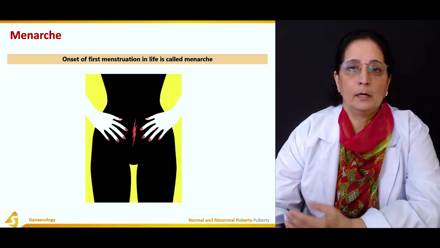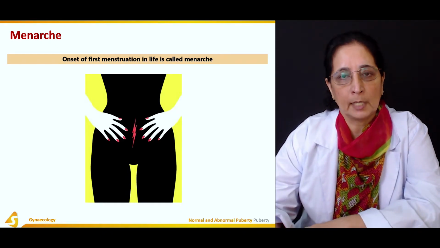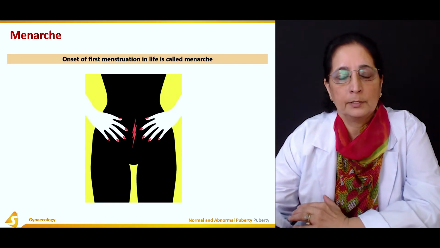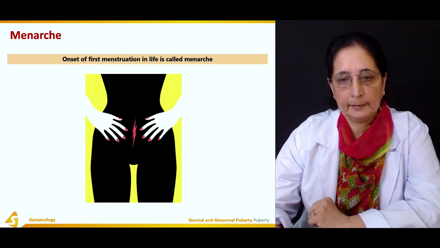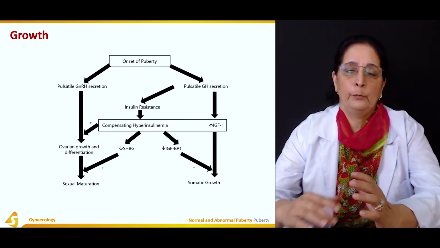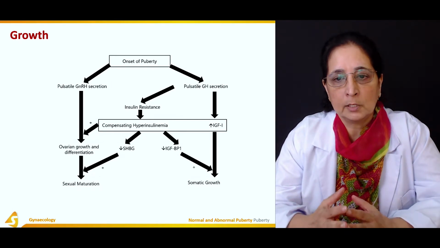Then what's menarche? Menarche is the beginning of the menstrual cycle, menstruation, that's also associated with puberty. Then growth. With the onset of puberty, there is growth also.